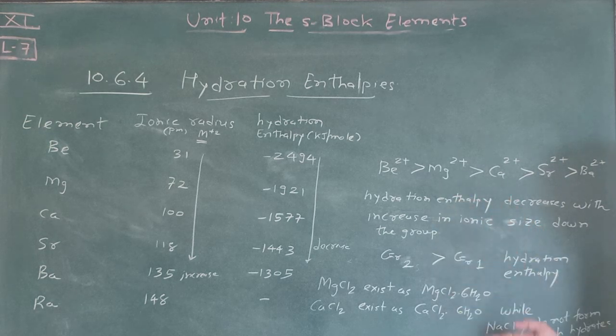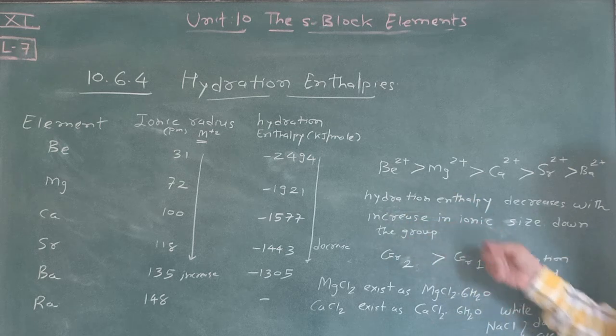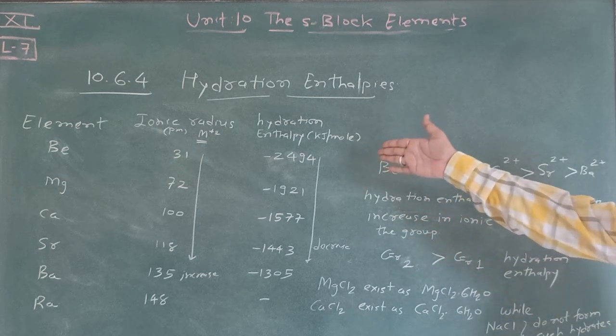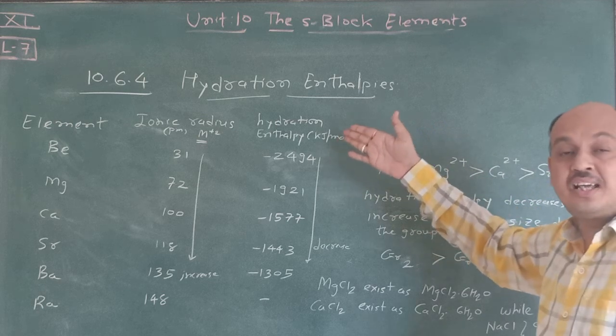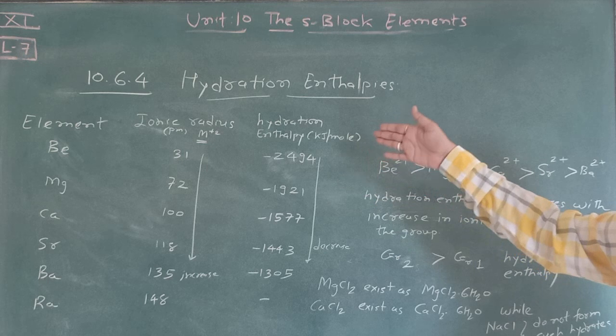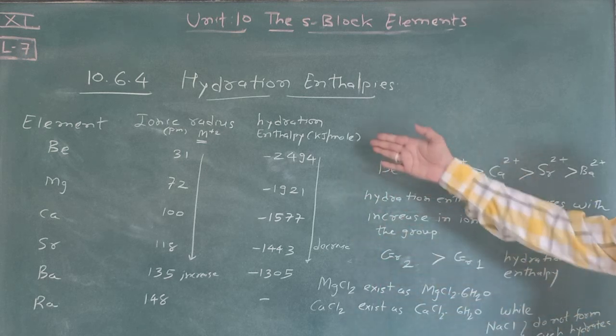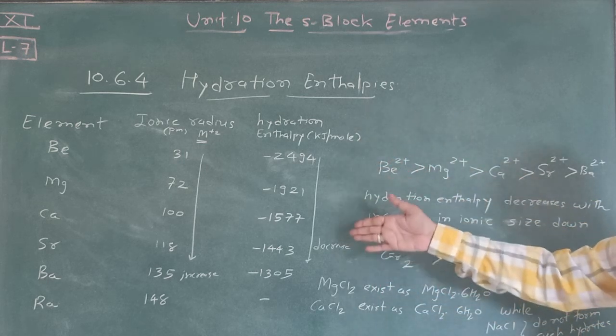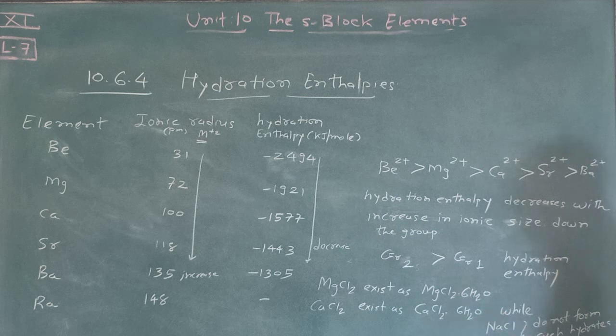Beryllium does not react with water, because hydration enthalpy is more and lattice enthalpy is also more, and due to that it does not react with water. You will see that later in the chemical properties. Here, just understand this according to hydration enthalpy.